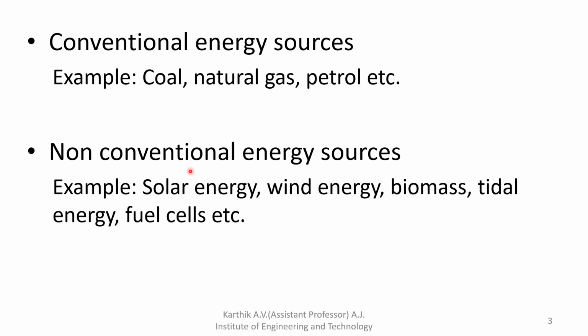That is called renewable energy or non-conventional energy sources. The examples for non-conventional energy sources are solar energy, which is continuously obtained from nature, and wind energy, also the same thing, and biomass, tidal energy, and fuel cells.